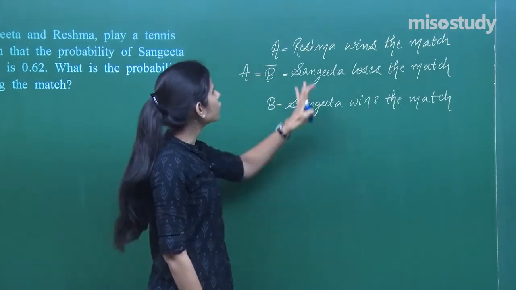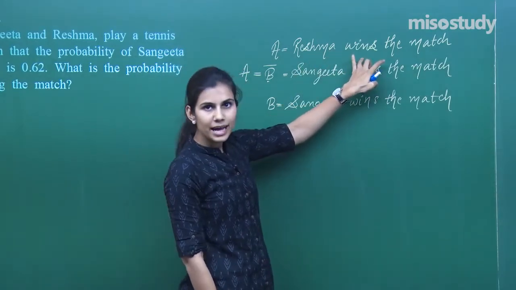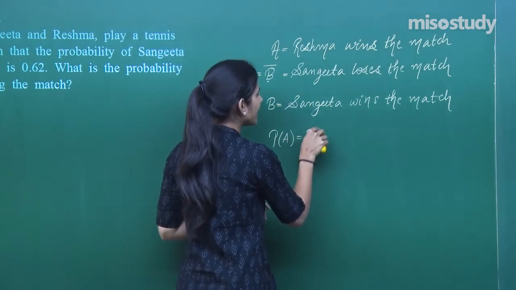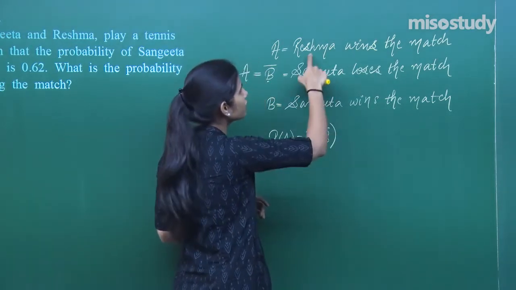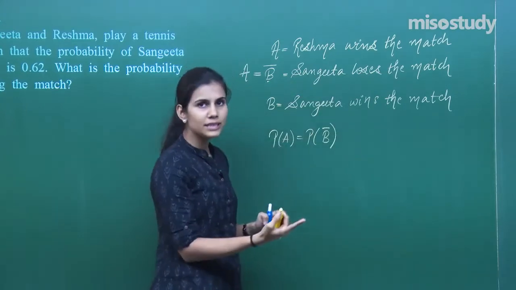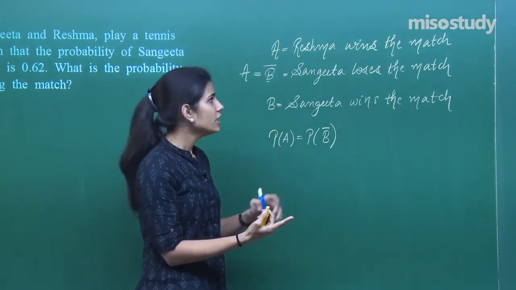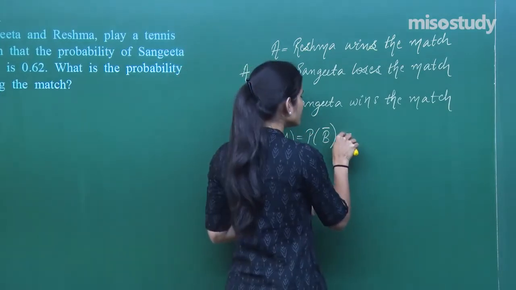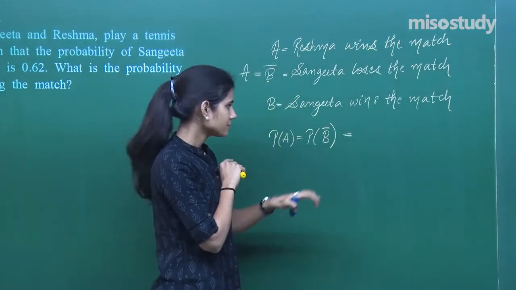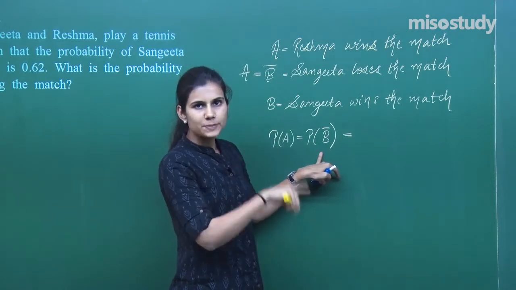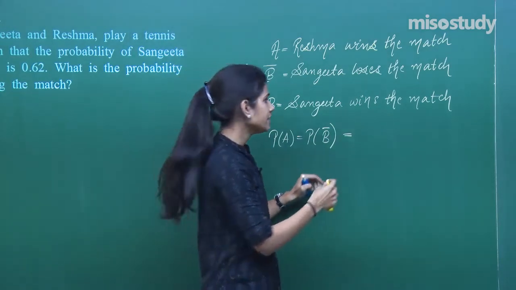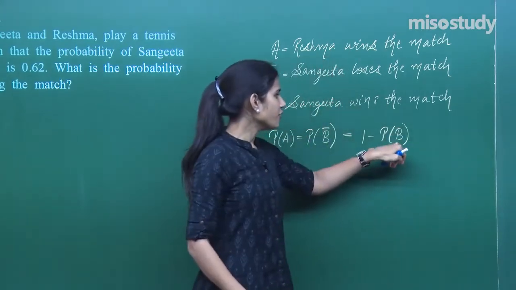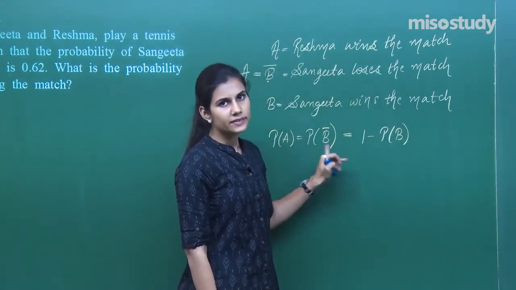If I want to find out the probability of Reshma winning the match, that means I want to find out the probability of A, but actually A is nothing but B bar, because Reshma winning the match is the same as Sangeeta losing the match. That means Sangeeta not winning the match, which is the negation of event B, that is Sangeeta winning the match. I need to find this out. What is the probability of negation of an event? It is 1 minus the probability of that event, because the probability of an event plus the probability of negation of that event is 1.